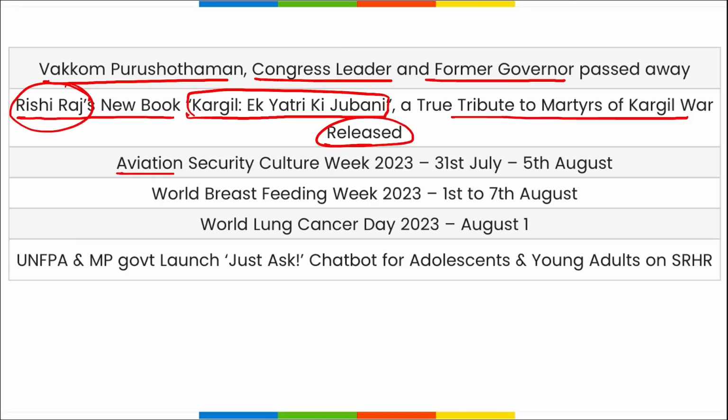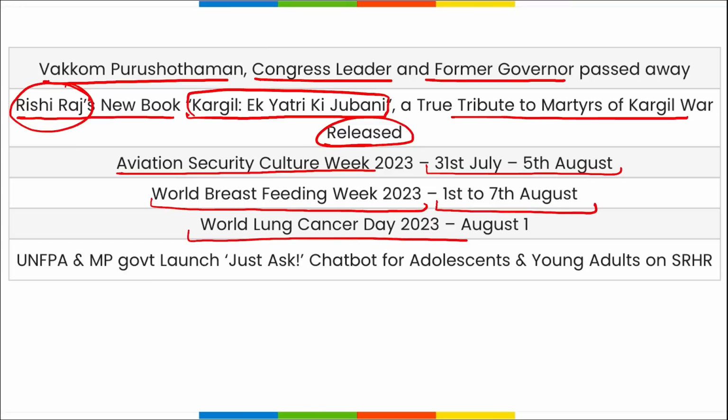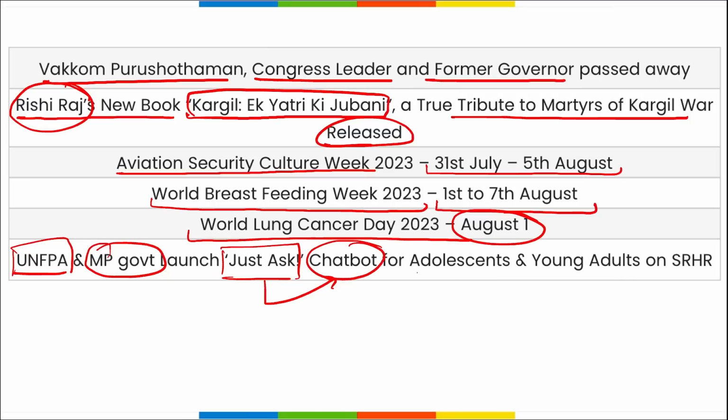Then Aviation Security Culture Week is observed from 31st of July to 5th of August. World Breastfeeding Week is observed from 1st to 7th of August. World Lung Cancer Day is observed on 1st of August. And the United Nations Population Fund and MP government launched Just Ask. This is a chatbot for adolescents and young adults on sexual and reproductive health issues. Correct? And this is an AI-enabled chatbot.